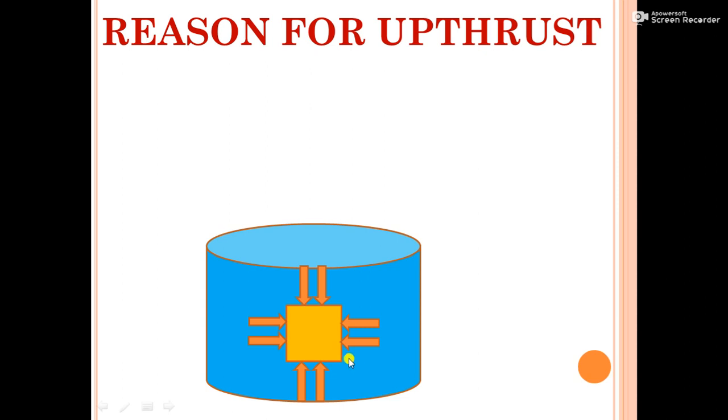Both are different. And we know that pressure is equal to force by area. Because of the height difference, here consider the height as h1, so the pressure is P1, and here the height is h2. The height from the surface of water to here is more, so the pressure is also more. Consider it as P2.